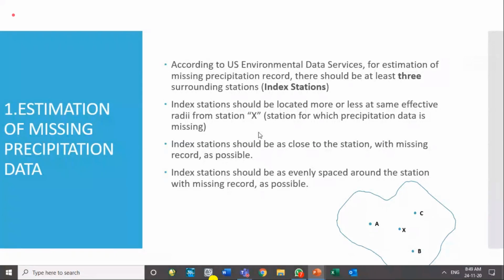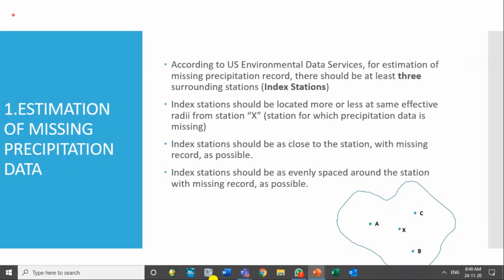If, due to any reason, we have a gap in the data, we call it missing data. There are two or three ways to fill the missing data, and for that purpose we should have data available from some surrounding stations.